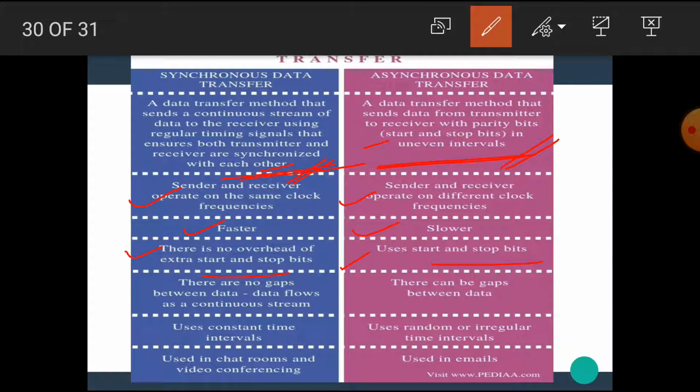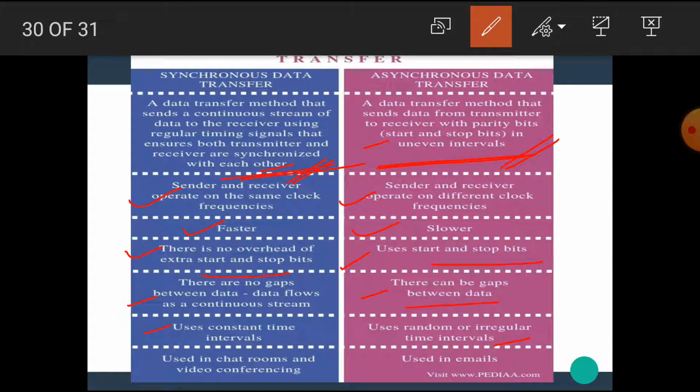In synchronous data transfer, there are no gaps between the data, which flows as a continuous stream. But in asynchronous data transfer, there can be gaps between data. Synchronous data transfer uses a constant time interval, but asynchronous data transfer uses random or irregular time intervals, or different time intervals.